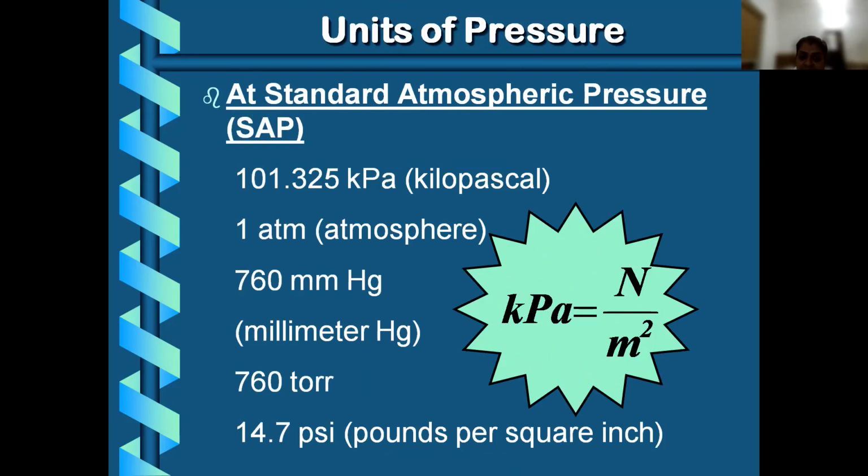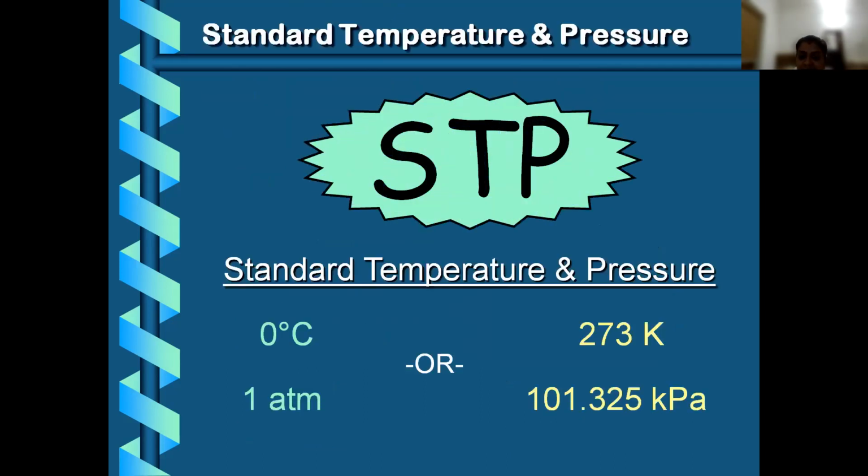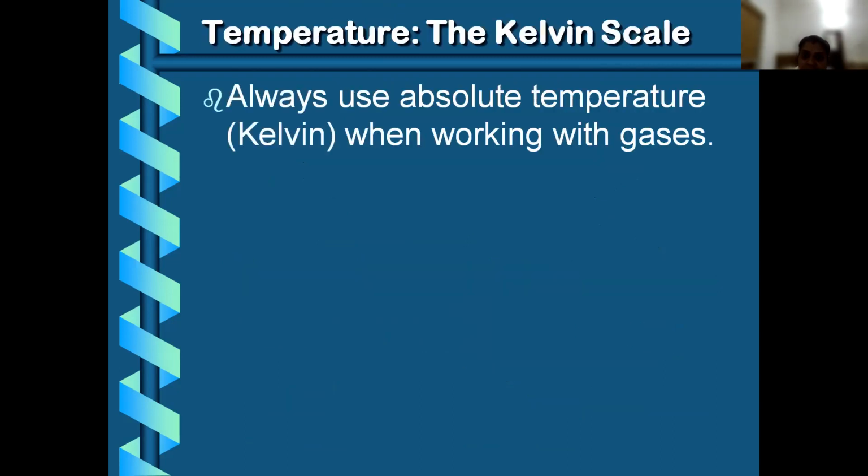These are the different standard atmospheric pressures. One is in kilopascal and one is in atmosphere, that is 1 atmosphere, and 760 millimeter of mercury, meaning how much distance the mercury traveled, and 762. So these are the different ways. And STP, standard temperature and pressure, the temperature will be 0 degrees Celsius. So for 1 atmospheric pressure, if you are using 273 Kelvin, the pressure we are using in kilopascal is 101.325 kilopascal.